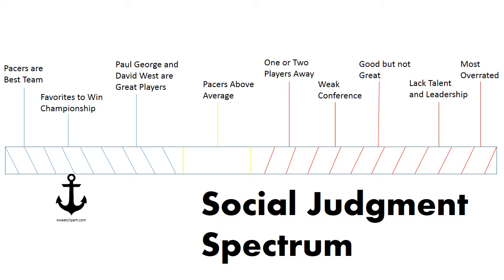Ego involvement refers to how emotionally connected the person is to the topic at hand. The larger the ego involvement, the smaller the latitude of acceptance will be. This must also be taken into account before making any kind of effort to persuade. For example, if Sam had higher ego involvement in this topic, then the opinion the Pacers are an above-average playoff team would likely fall out of the latitude of non-commitment and down into the latitude of rejection. Now back to Alec's dilemma.